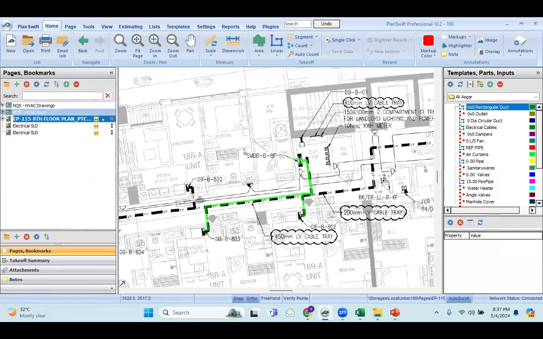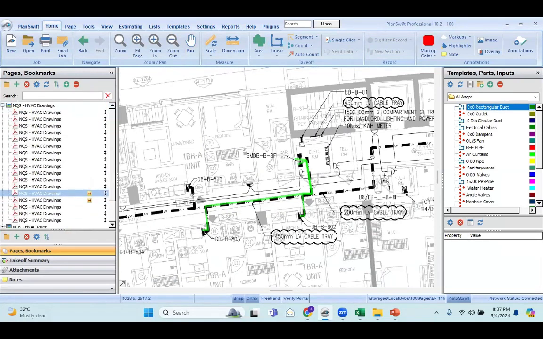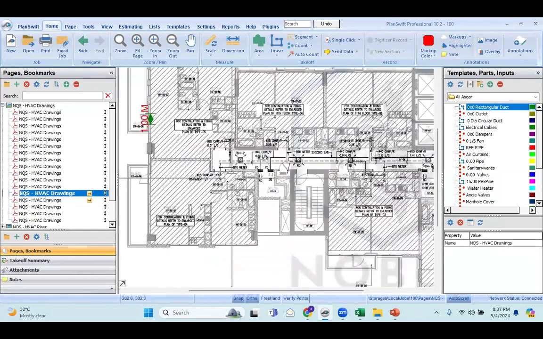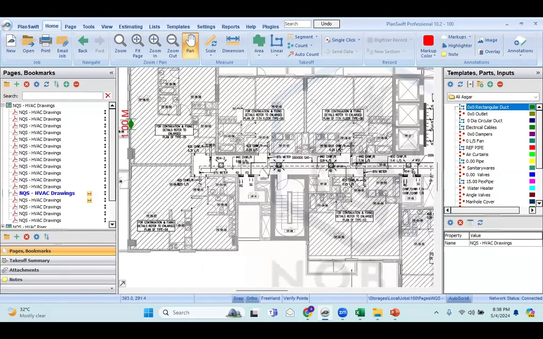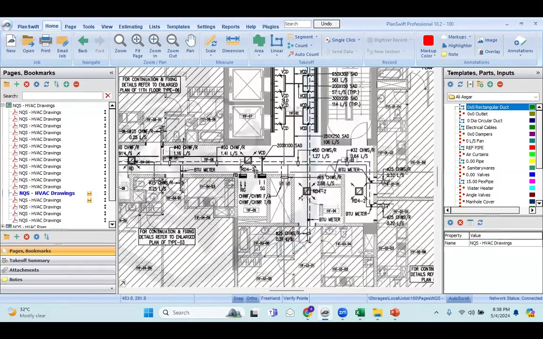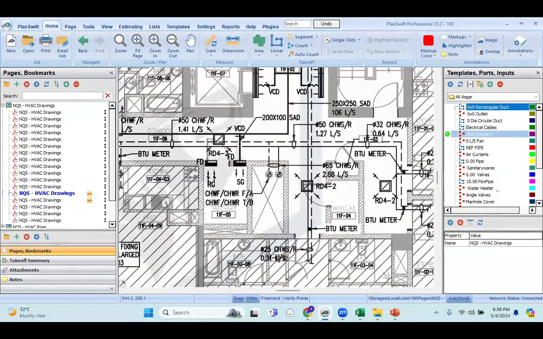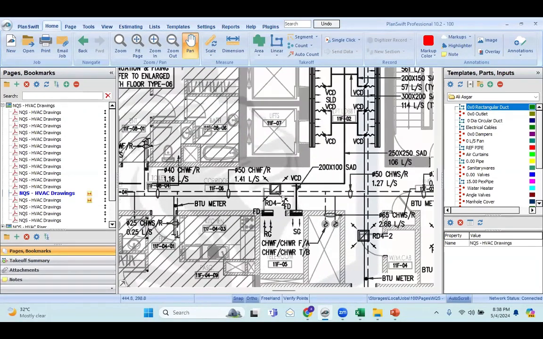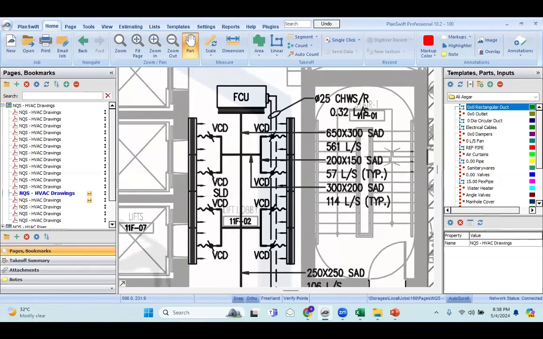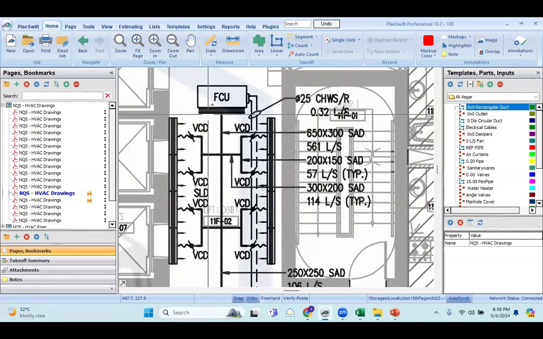I'll quickly show you the demonstration for the HVAC duct also. For the HVAC ductworks, in my previous seminar, I used one Excel sheet to calculate the duct square meter. Today, I'll show you from PlanSwift itself, using these templates, you can easily get the duct square meter. How can you get it? Let's say I'm taking a quantity for this duct.